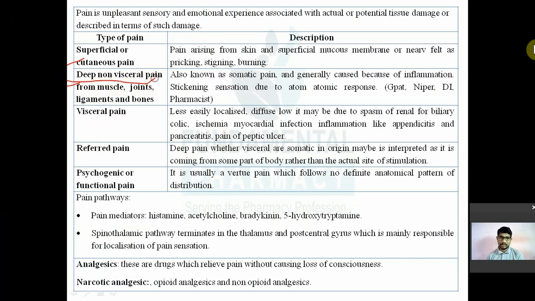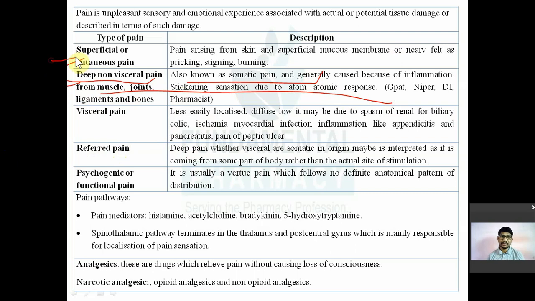It is also known as somatic pain, and generally it is because of inflammation of your muscles, joint, or ligament, or any breaking or damage to the ligament.